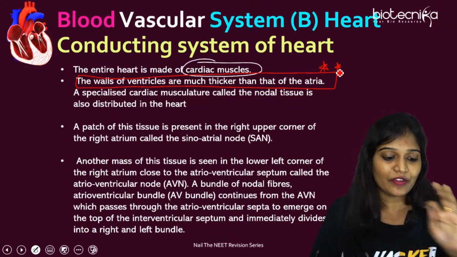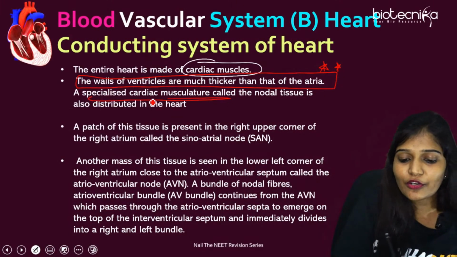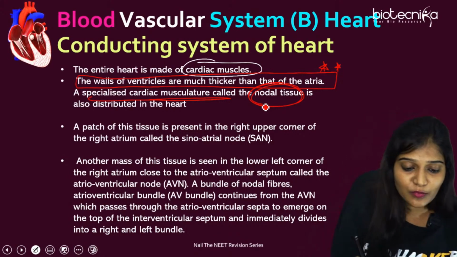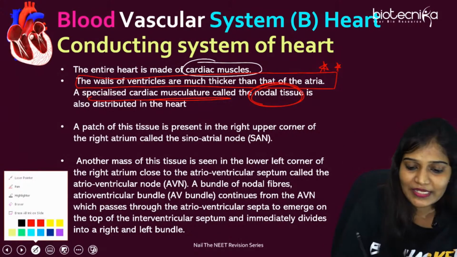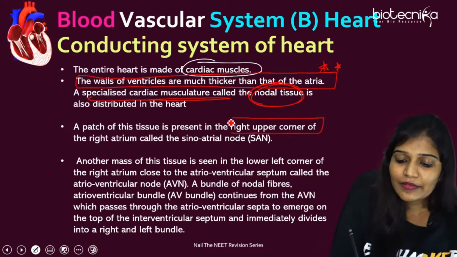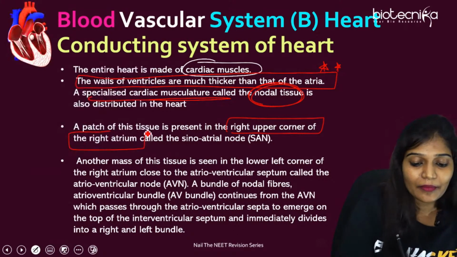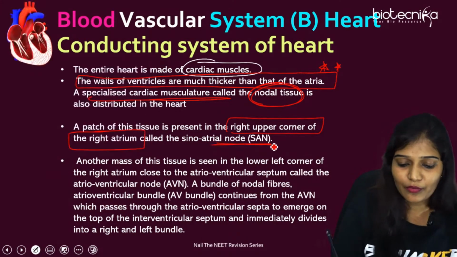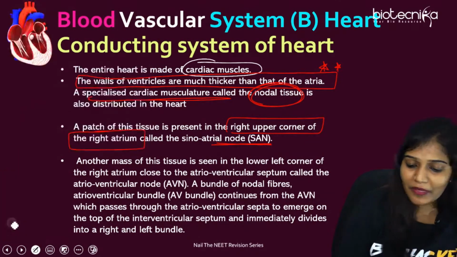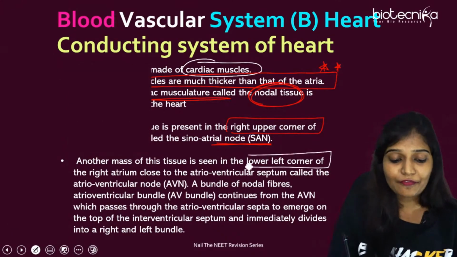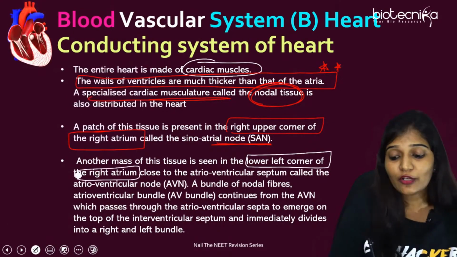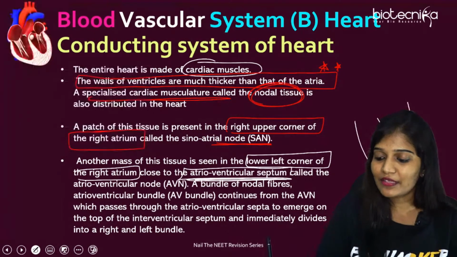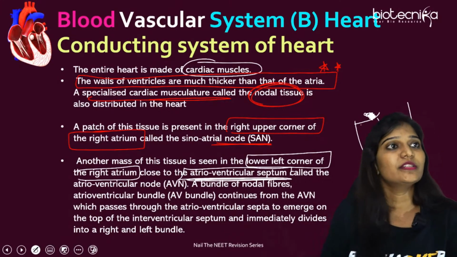Very specifically left ventricles. And specialized cardiac muscle, I told you it's going to be nodal tissue. Nodal tissue, 4 types I told you. The first one, very important point you have to remember, is that it is present on the right upper corner of the right atrium. Important NCERT line, they will be asking you the location. This is the SA node. And another mass is present on the lower left of the right atrium, very close to the AV septa. They can ask you where exactly it is present.